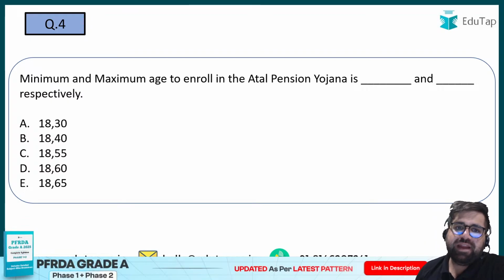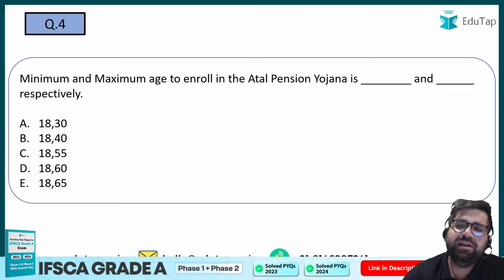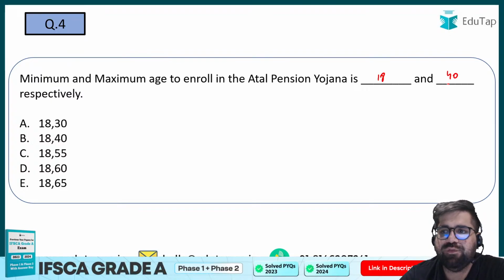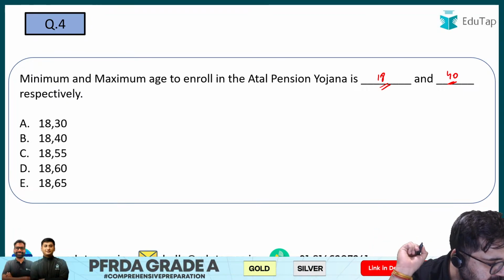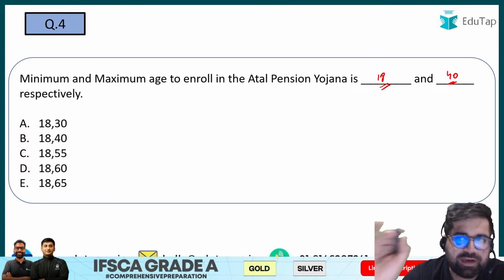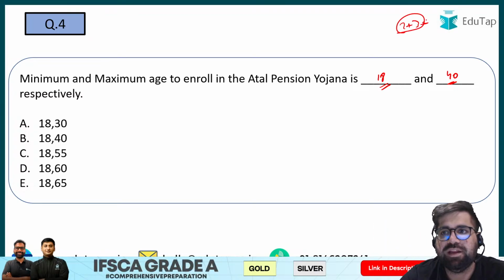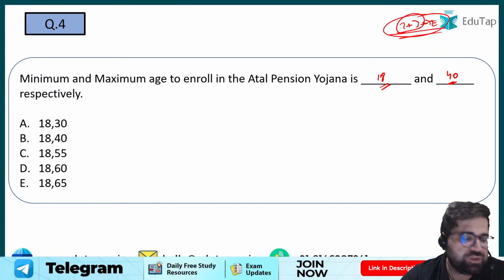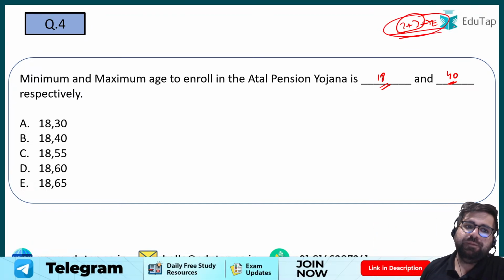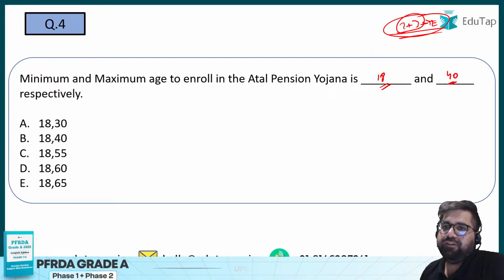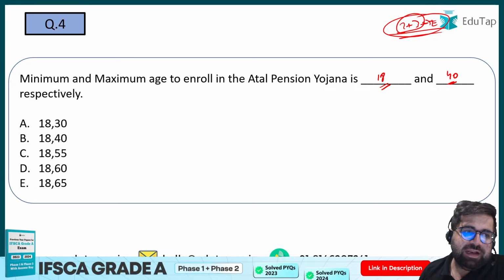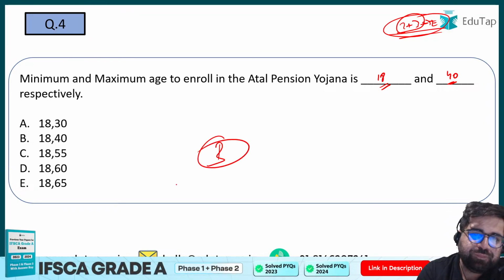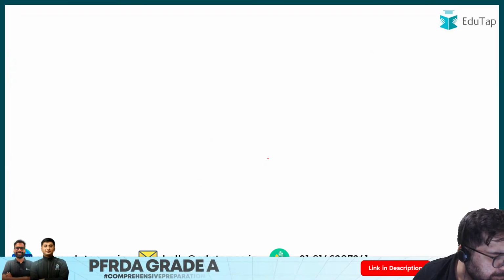The minimum and maximum age to enroll in APY, Atal Pension Yojana, is what? It is very, very easy to remember. It's 18 to 40, right? Yes, I apologize. The third one was false. So therefore, the correct answer will be 2 plus 3, which was option number E, for the previous question. Question number 4. Minimum and maximum age to enroll in APY is what? It's 18 to 40, right? So the correct answer over here will be option number B.